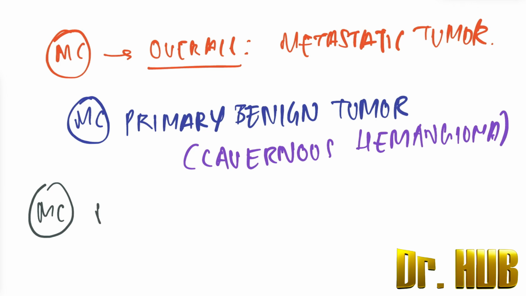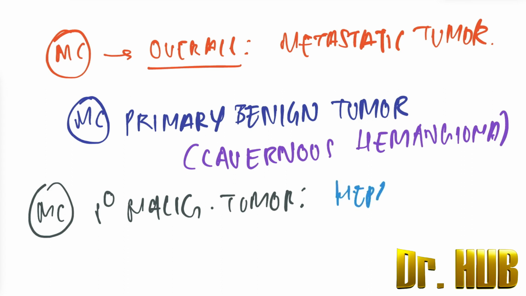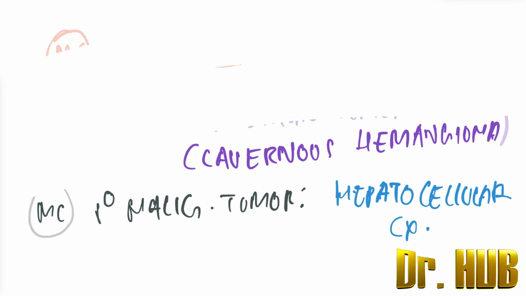The most common primary malignant tumor will be the hepatocellular carcinoma. So benign is cavernous hemangioma and the malignant tumor is nothing but the hepatocellular carcinoma.